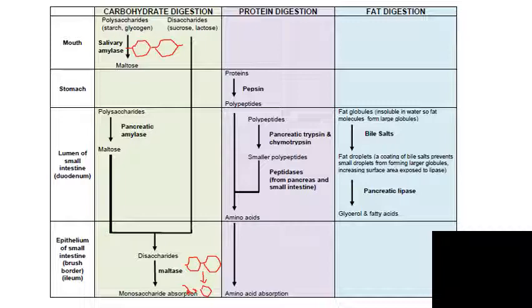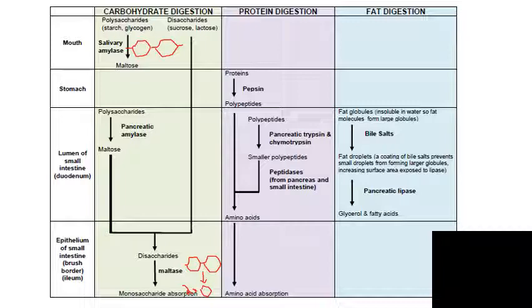And this then goes from the stomach into, again, the lumen of the small intestine. So we're further up here in the duodenum. And the pancreas, which is the gland that was already releasing the pancreatic amylase for carbohydrate digestion, also releases two enzymes called trypsin and chymotrypsin. And they cut these polypeptides down further to make smaller polypeptides. And then we've got another type of enzyme called a peptidase, and the peptidases come from the pancreas and the small intestine. They break down these smaller polypeptides into the monomers of proteins, which are amino acids. And these amino acids are later on taken up through the epithelium of the small intestine. That's absorption.